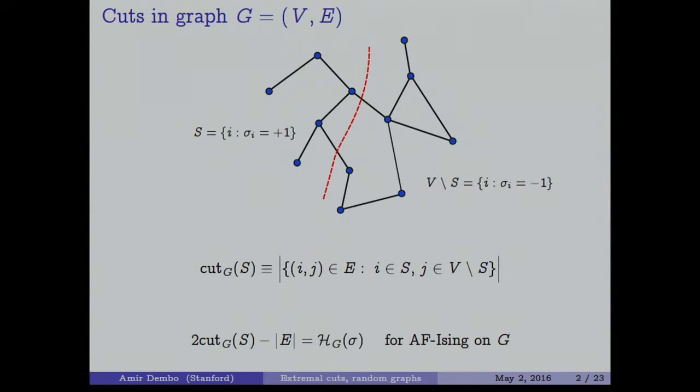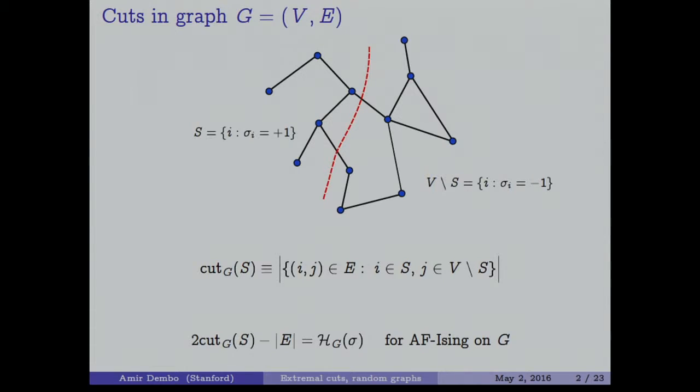We label the vertices on one side by +1, the vertices on the other side by -1, and we multiply sigma i by sigma j across each edge. Then if we are on the same side of the cut, the product will be 1. If we cross the cut, the product will be -1. So if we take twice the size of the cut minus the number of edges, we will get 2, right? We will get 2 minus 1. So 1 here and -1 in everybody else.